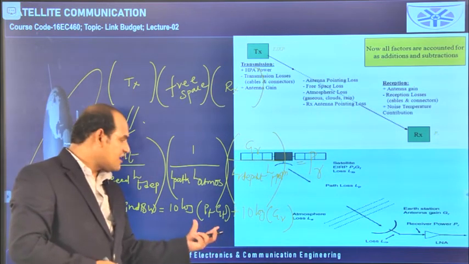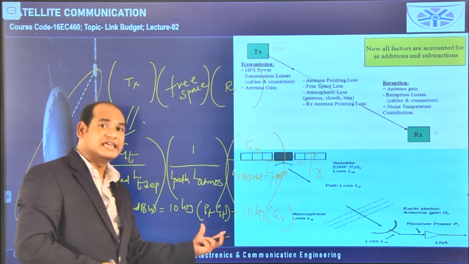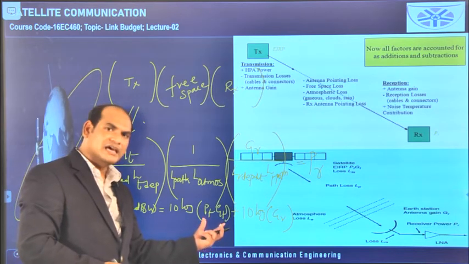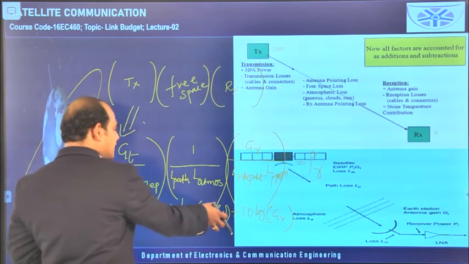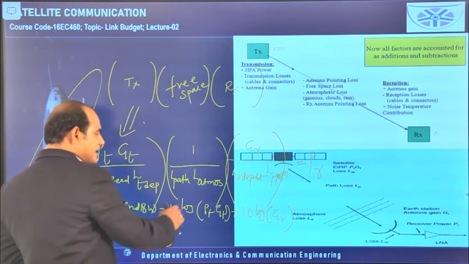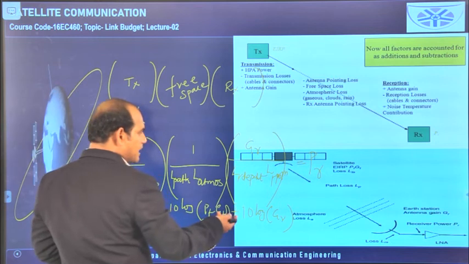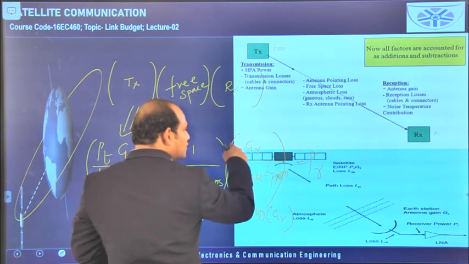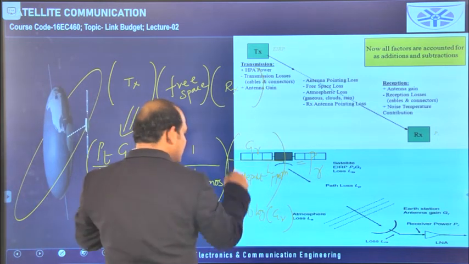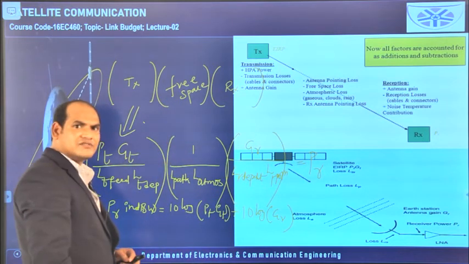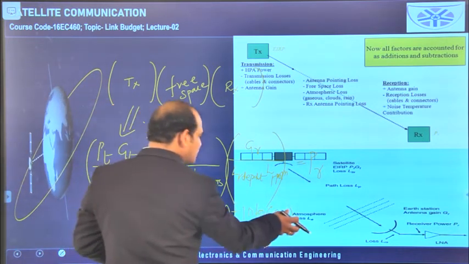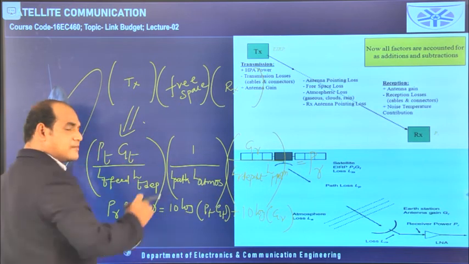What is the reason? It is the effective isotropic radiated power, EIRP. So that we are converting into dBs, that means 10 logarithm of PT GT. Otherwise, you can write EIRP here also, no problem. Next, plus, it is also in the numerator. So this product is converted into addition by converting into dBs. So 10 logarithm of GR, and all these things are in the denominator.